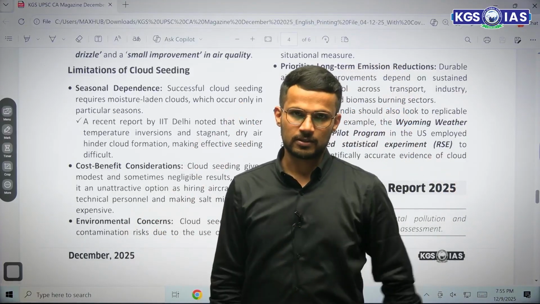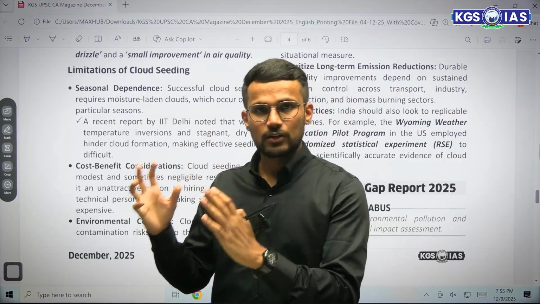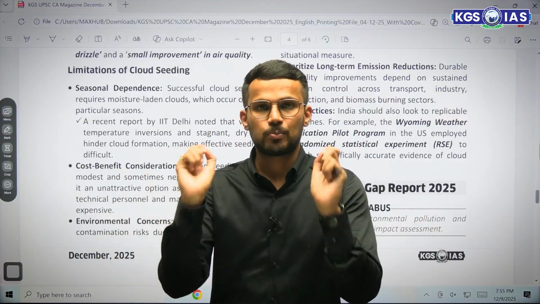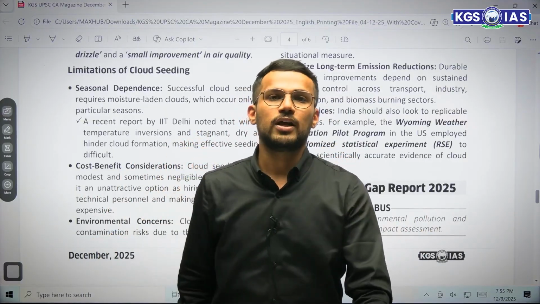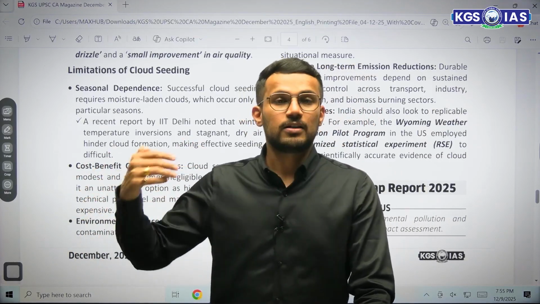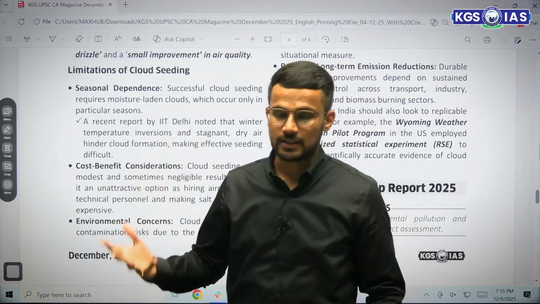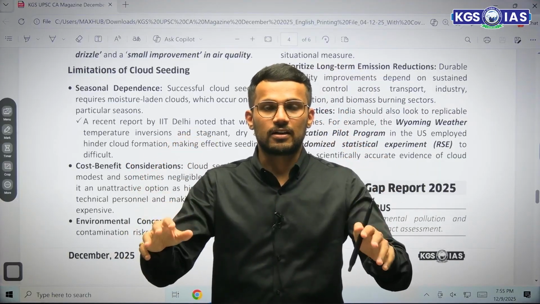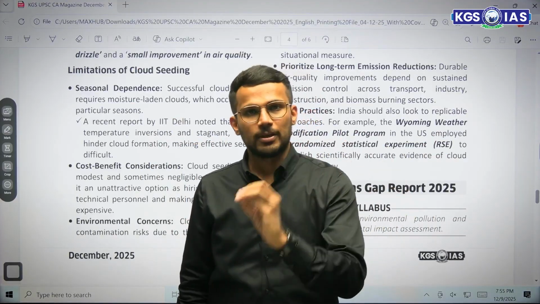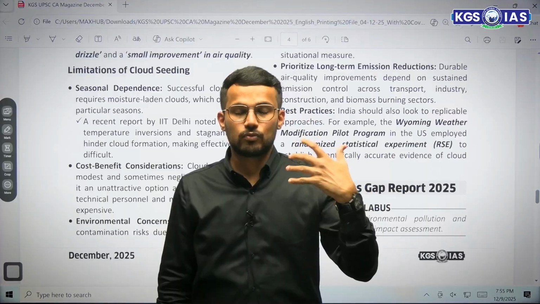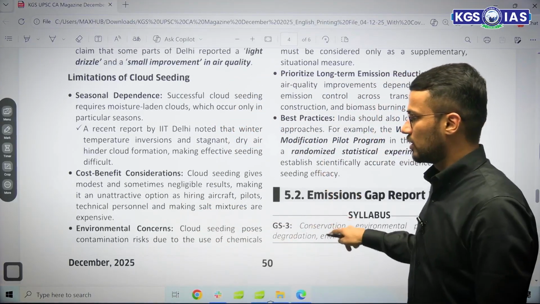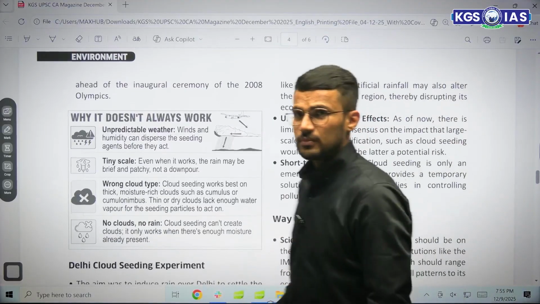Thirdly, environmental concerns. Now see, in order to take care of air pollution, we want to carry out a cloud seeding experiment, and to carry it out, we are putting some cloud condensation nuclei in the air. They may be silver iodide, they may be dry ice particles, they may be NaCl or salt particles. Now when you put these particles in air, and if it does not rain, they will remain accumulated in that particular area, and they may cause some environmental concerns. There would be health impact on people because of these kinds of particles. So that is also one of the important consequences of cloud seeding.